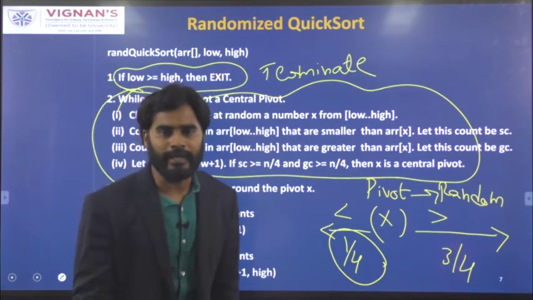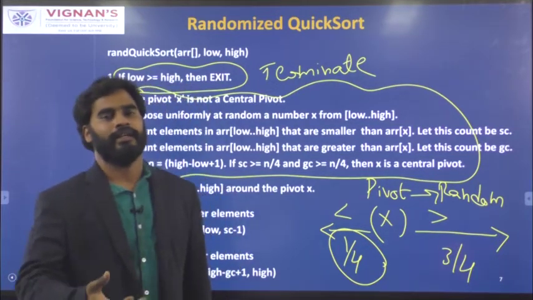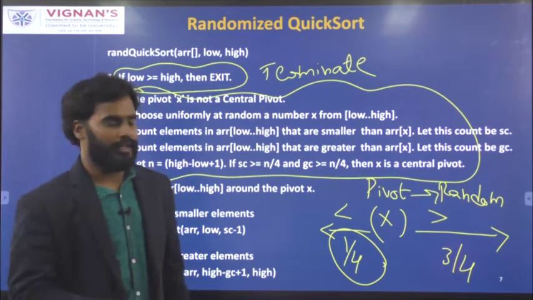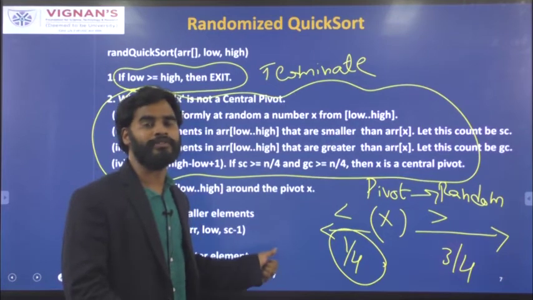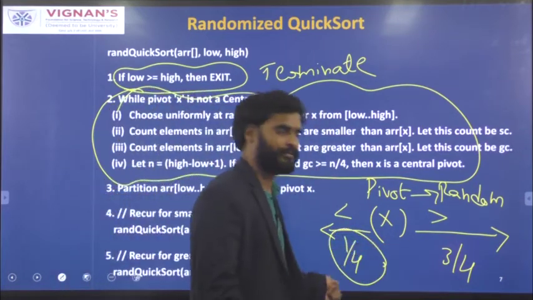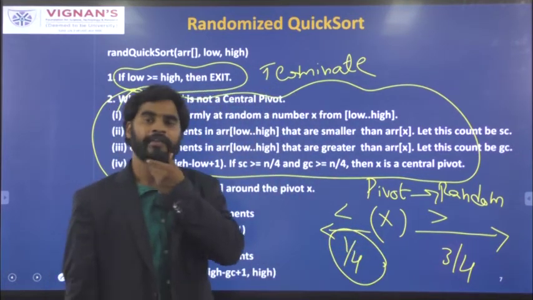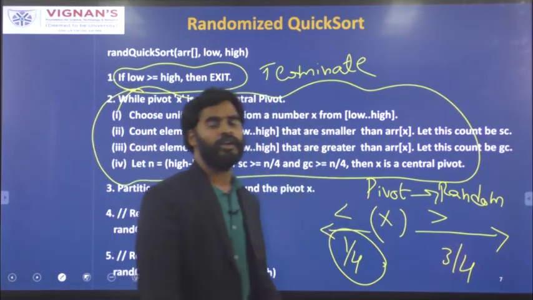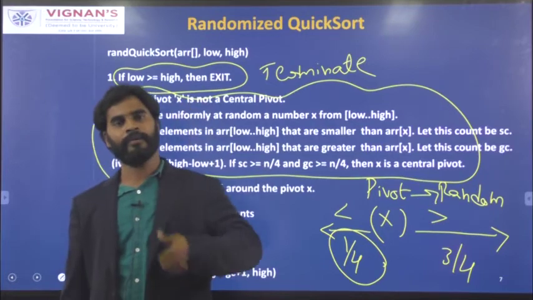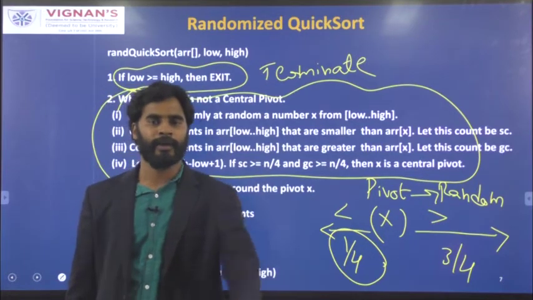How will we choose a pivot element? We will choose the pivot element in such a way that the number of elements to the left of the pivot element, which are less than x, is at least 1 by 4. Okay? If the randomly chosen pivot element does not satisfy these conditions, you go with another random pivot element and keep doing this until you get a valid pivot element.